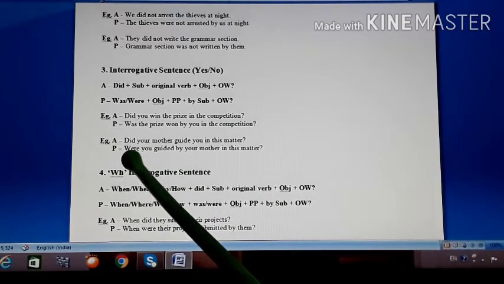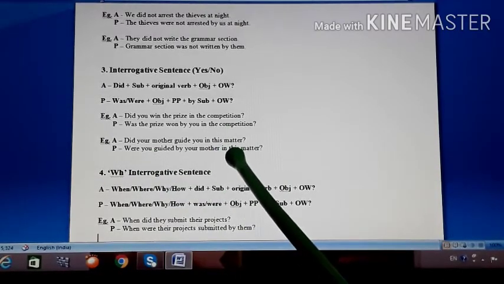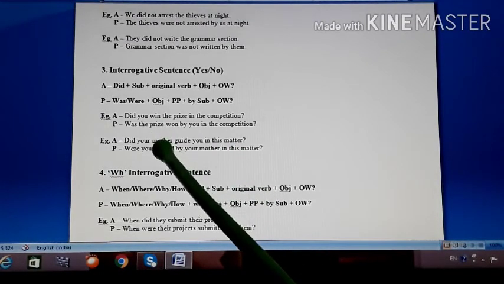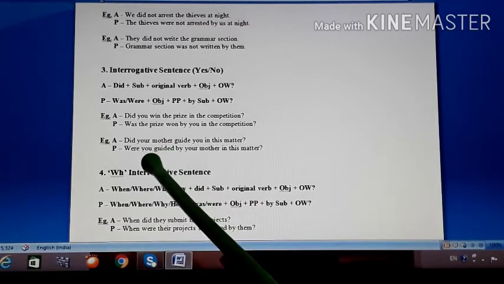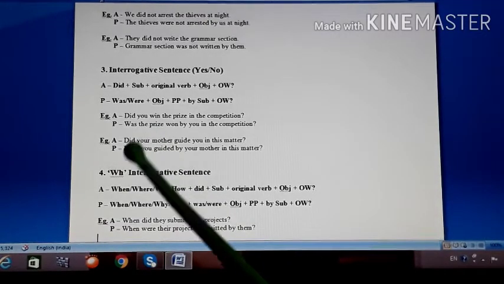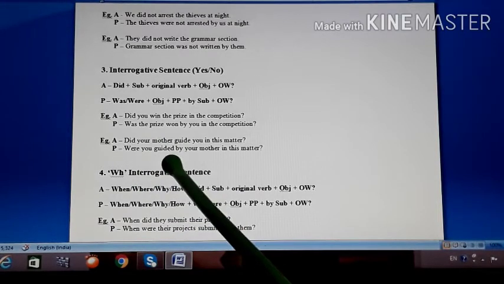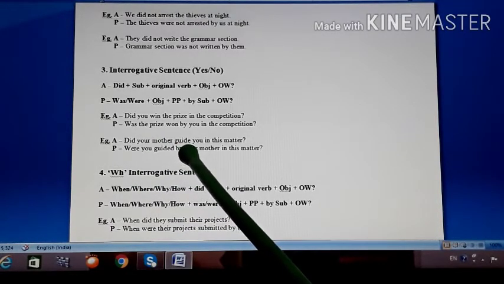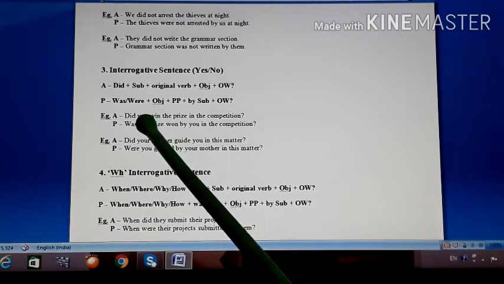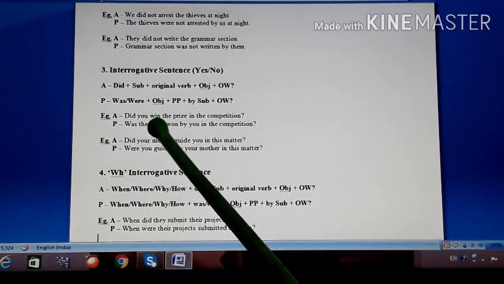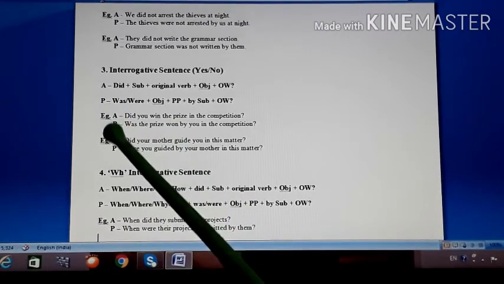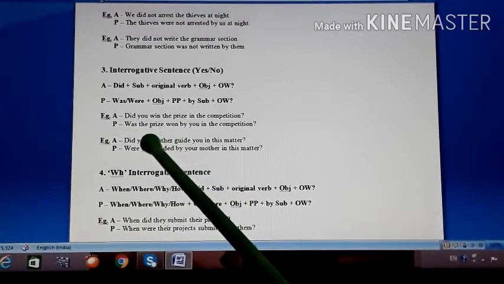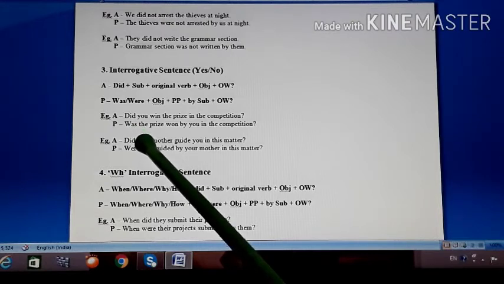Similarly, second example you see, did your mother guide you in this matter? In all the sentences, whenever it is a question, you will find did. Because it is simple past tense, that is the sign to identify. And whenever did is used, the main verb is written in its original form. So here guide is your main verb. It is not guided, it is only guide. In the previous example also you see did you win. So did is there, that's why win, the original verb, is written. But when did is removed, its past form becomes, and in passive its third form becomes.